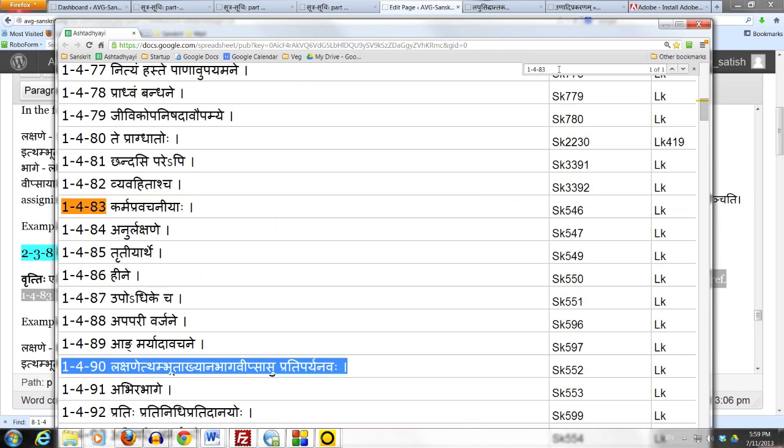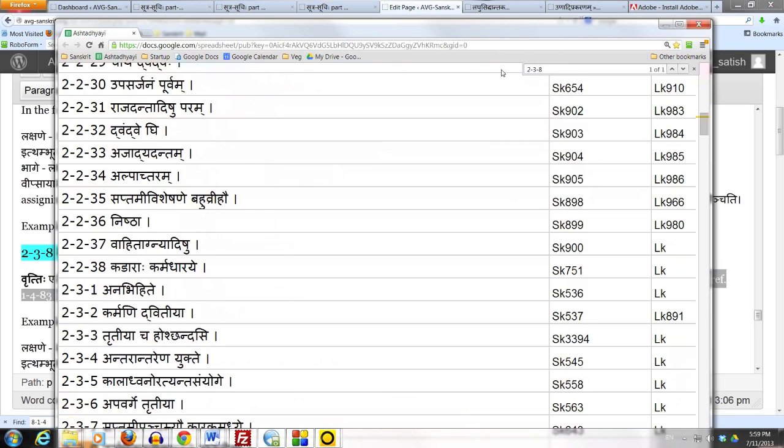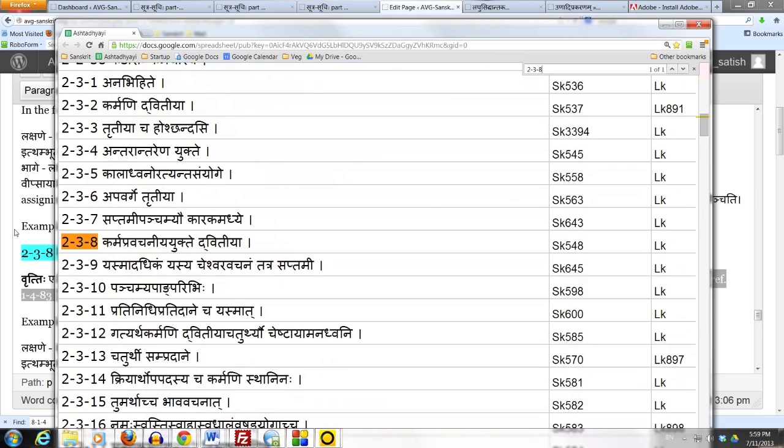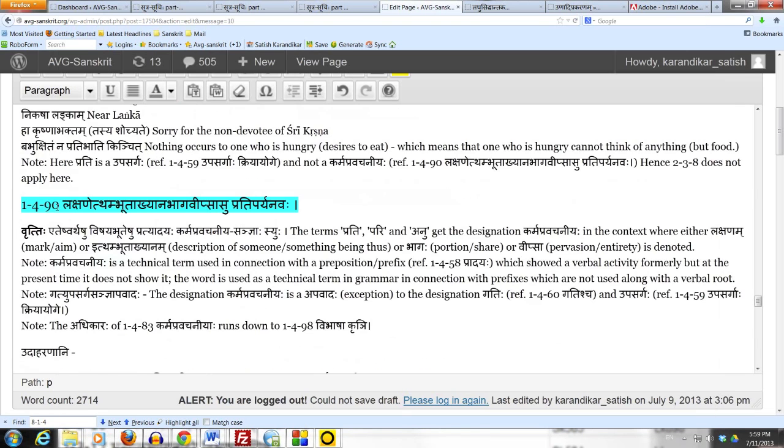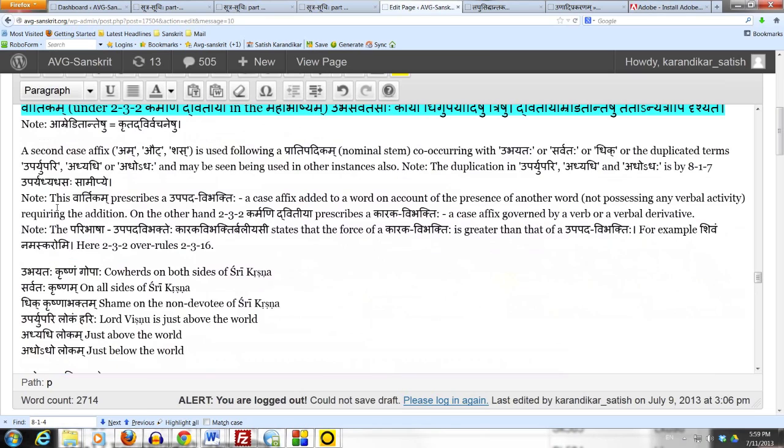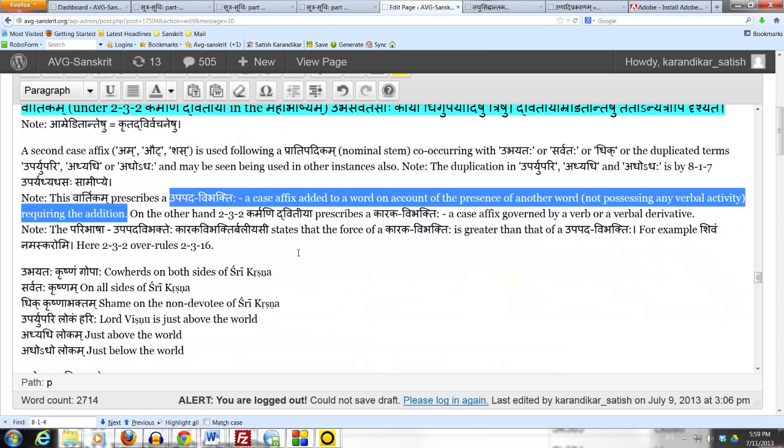Before going on, let us remind ourselves one more thing: the Vibhakti assignment done by 238 is an Upapada Vibhakti. Recall that Upapada Vibhakti is a case affix added to a word on account of the presence of another word, not possessing any verbal activity requiring the addition.